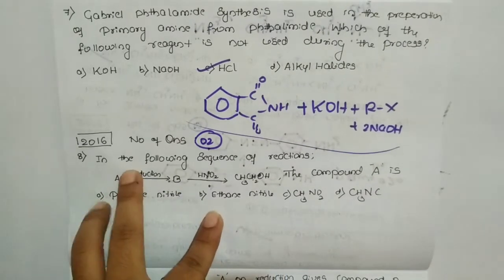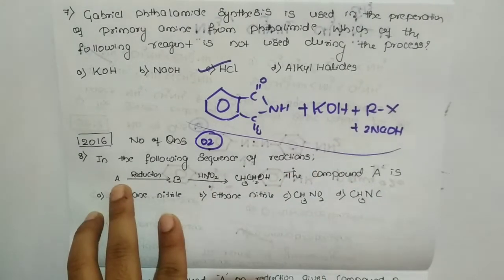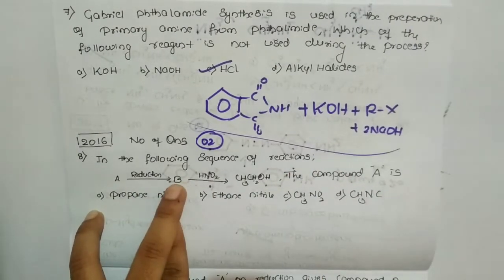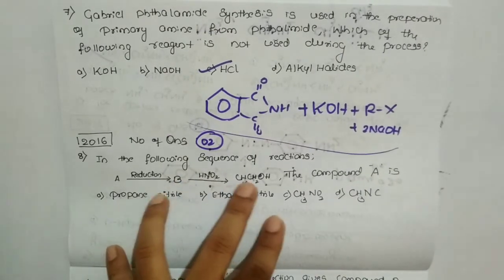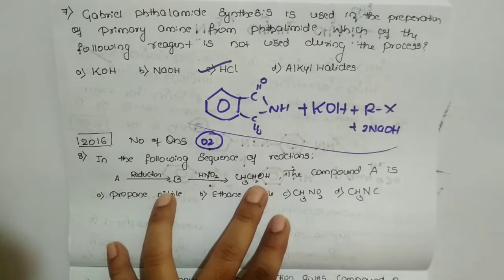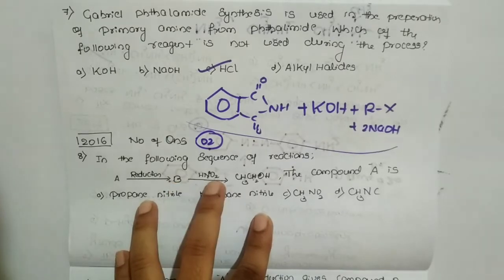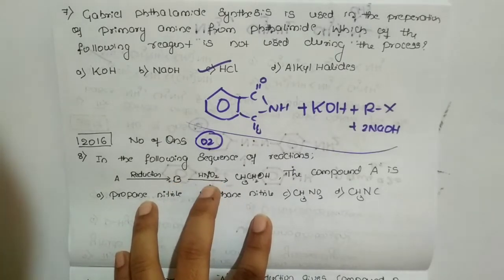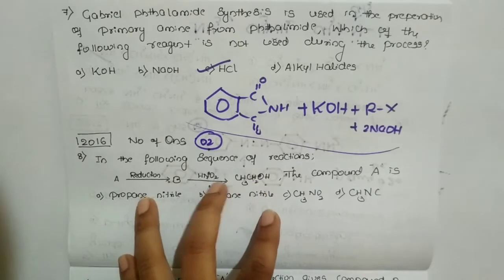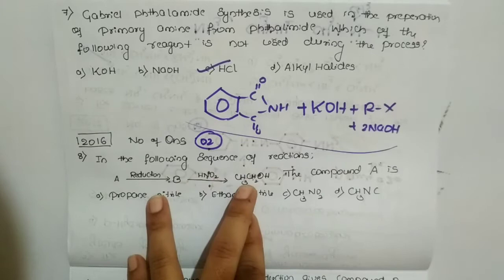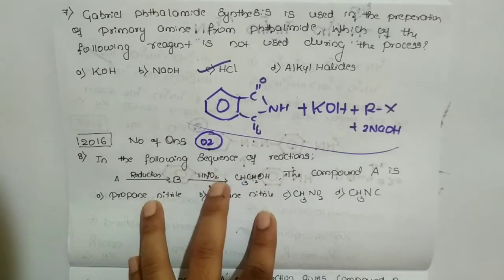So the question is, in the following sequence of the reaction, A undergoes reduction to give B, and B undergoes reaction with nitrous acid to give the respective ethyl alcohol. I have shown you this already. Whenever a compound reacts with nitrous acid at 0 degrees, what does it give? Ethyl alcohol. That is the next step. They have given half of the reaction here. This is nothing but the diazotization followed by the hydrolysis.